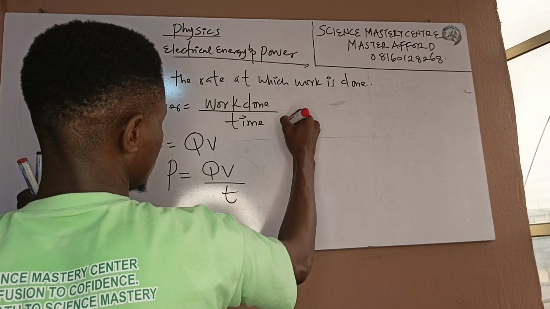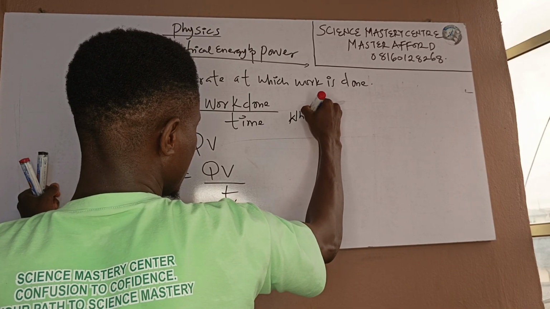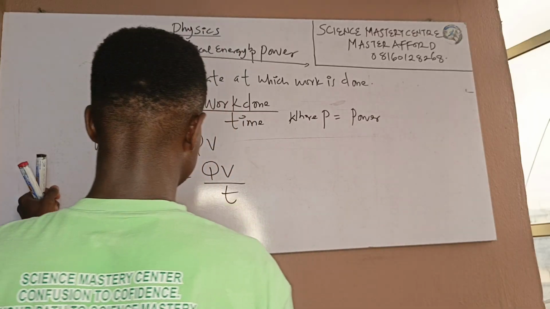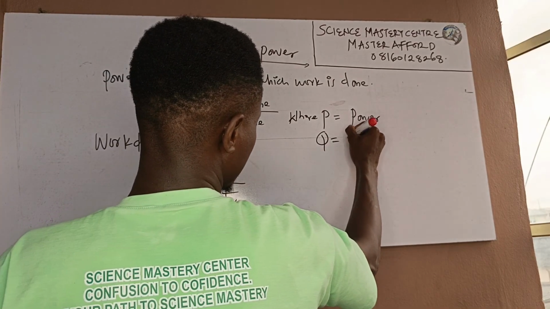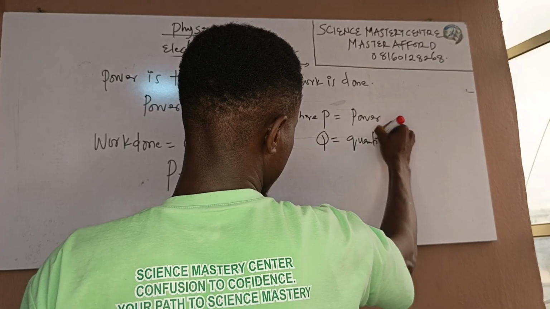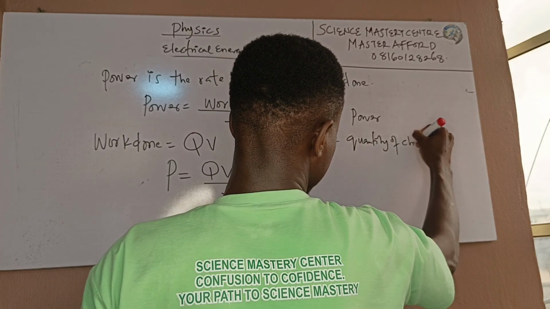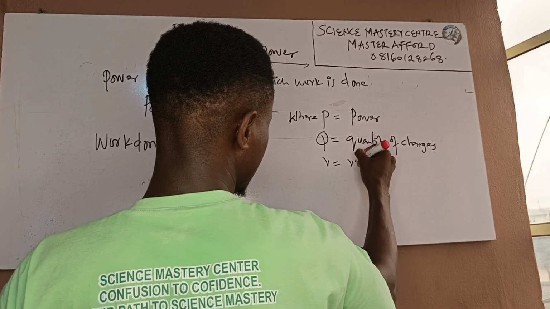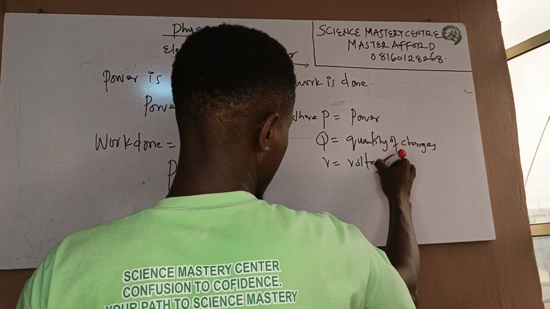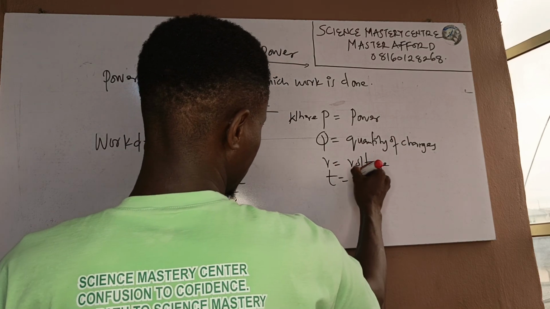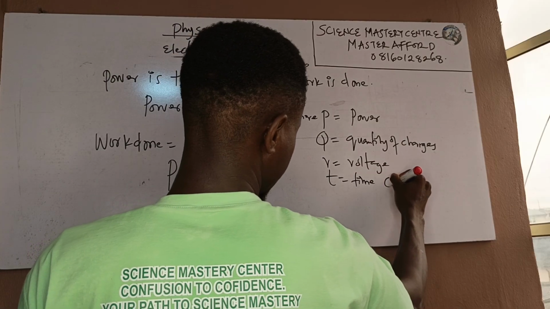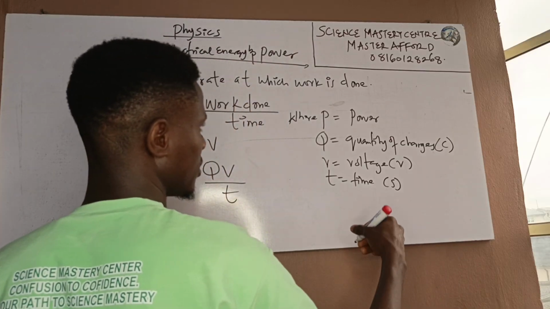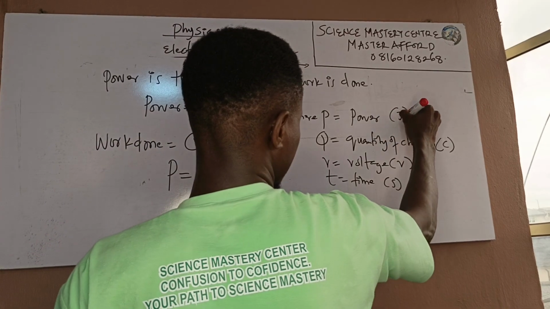Where P is power, Q is the quantity of charges, V is your voltage, and T is time. T is in seconds, V is in volts, Q is in coulombs, and work done is in joules.